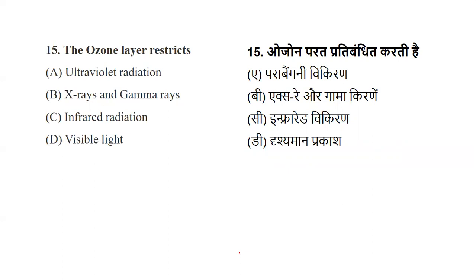I'll repeat once again. The ozone layer restricts what? Does it restrict ultraviolet radiation? Does it restrict X-rays and gamma rays? Does it restrict infrared radiation, or is it visible light? So which of them is restricted by the ozone layer? So coming to the right answer, yes, the ozone layer restricts, very true, ultraviolet radiations.